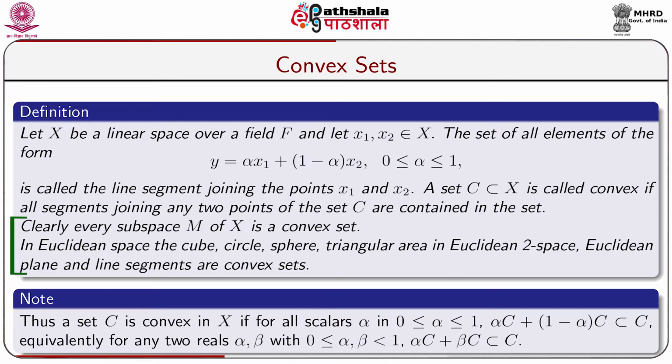Clearly, every subspace M of X is a convex set. In Euclidean space, the cube, circle, sphere, triangular area, in Euclidean 2-space, the Euclidean plane, and the line segments are all convex sets. Now, we take a note. Thus, a set C is convex in X if for all scalars alpha with 0 less or equal to alpha less or equal to 1, alpha C plus (1 minus alpha) C is a subset of C. Equivalently, for any two reals alpha, beta with 0 less or equal to alpha, beta and alpha plus beta equal to 1, alpha C plus beta C is a subset of C.